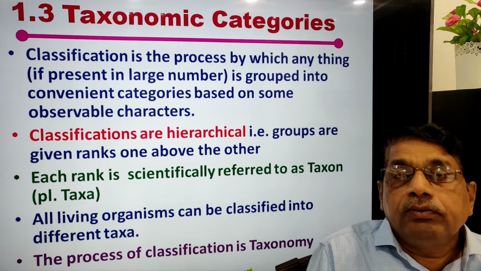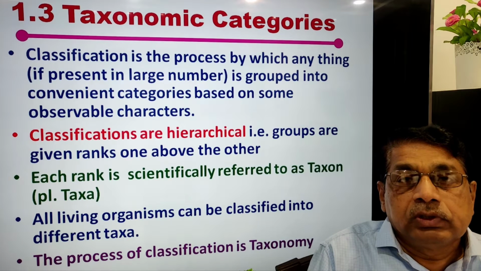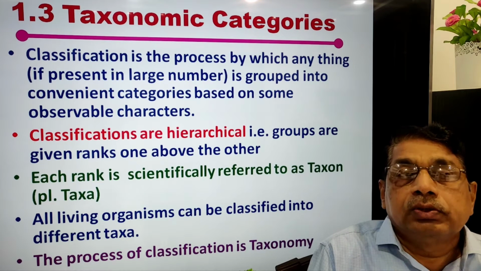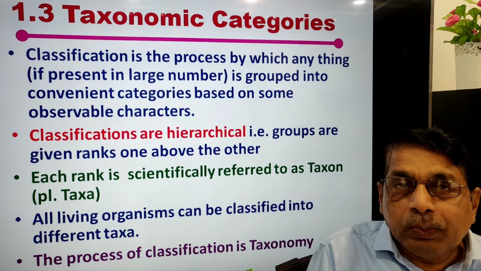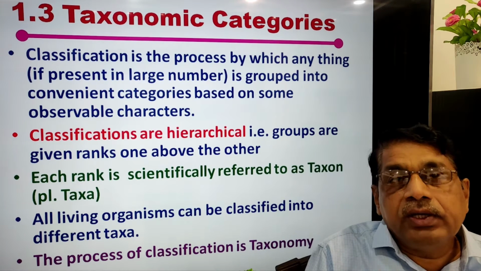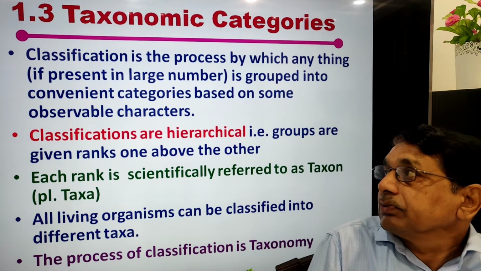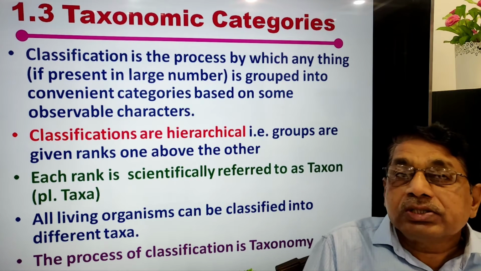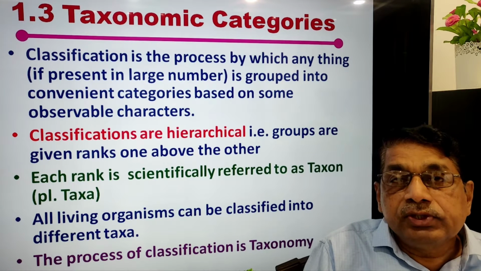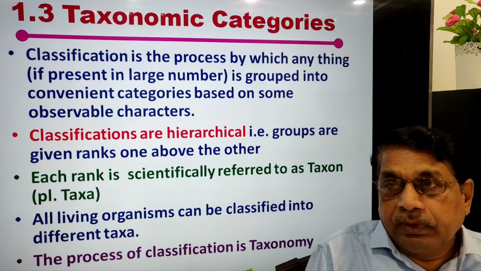It is not only living organisms, plants, animals, but if anything is very large, we need a grouping, a classification, which is convenient for us according to our purpose, based on some observable characters, visible characters, readable characters.